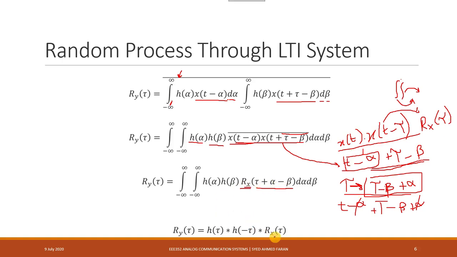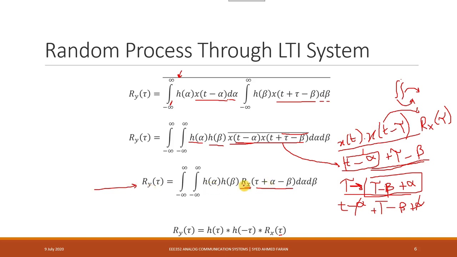And at the end, when I just want to write it as tau only, then I should know that tau is actually tau minus beta plus alpha. So this is the autocorrelation term that I have for the output function right now.